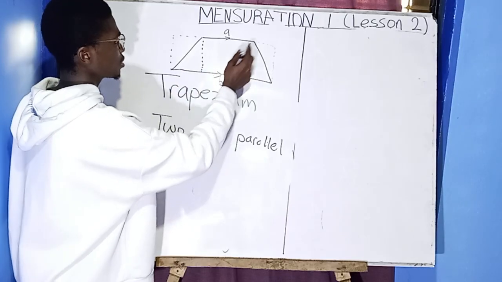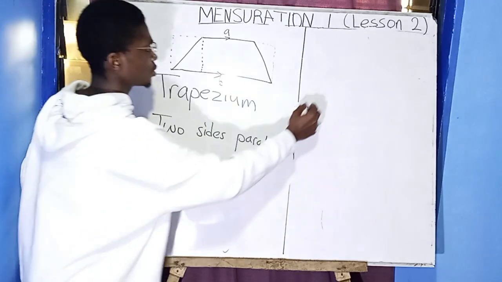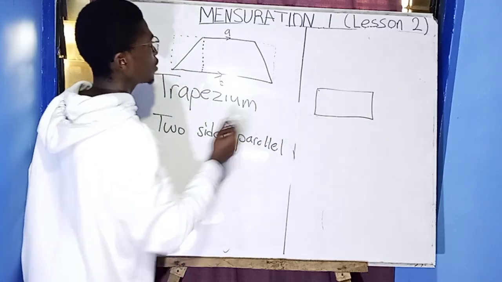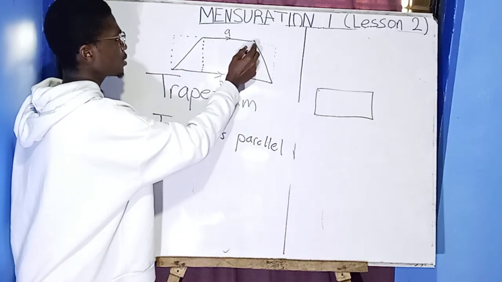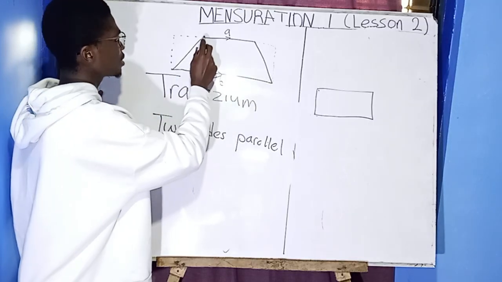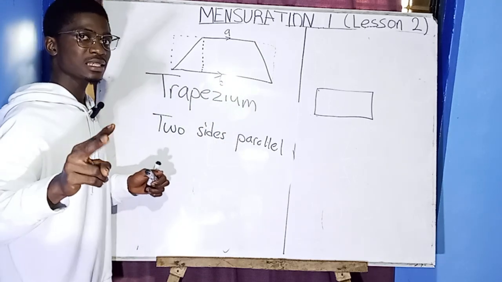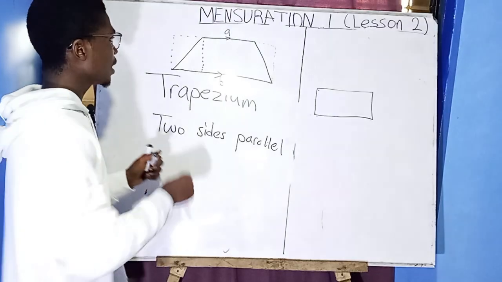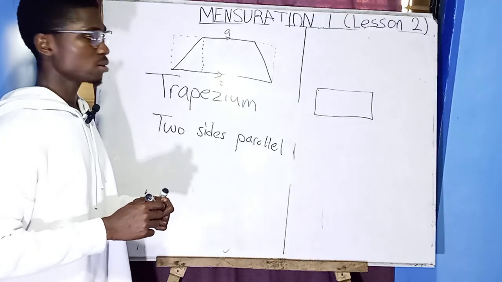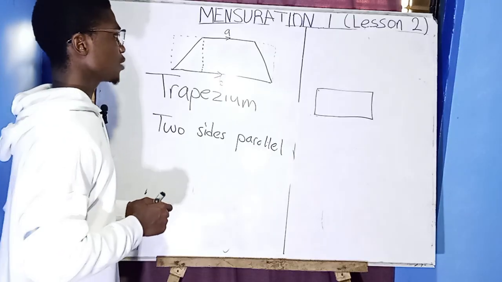Since this side and this side are not the same, the way we are going to get the base, or the length of the rectangle, is that we add this one plus this one. The reason we add is that they are not the same, so we add first and then divide by 2, so that we get the actual base. Do you understand it? Let me know in the comment section.